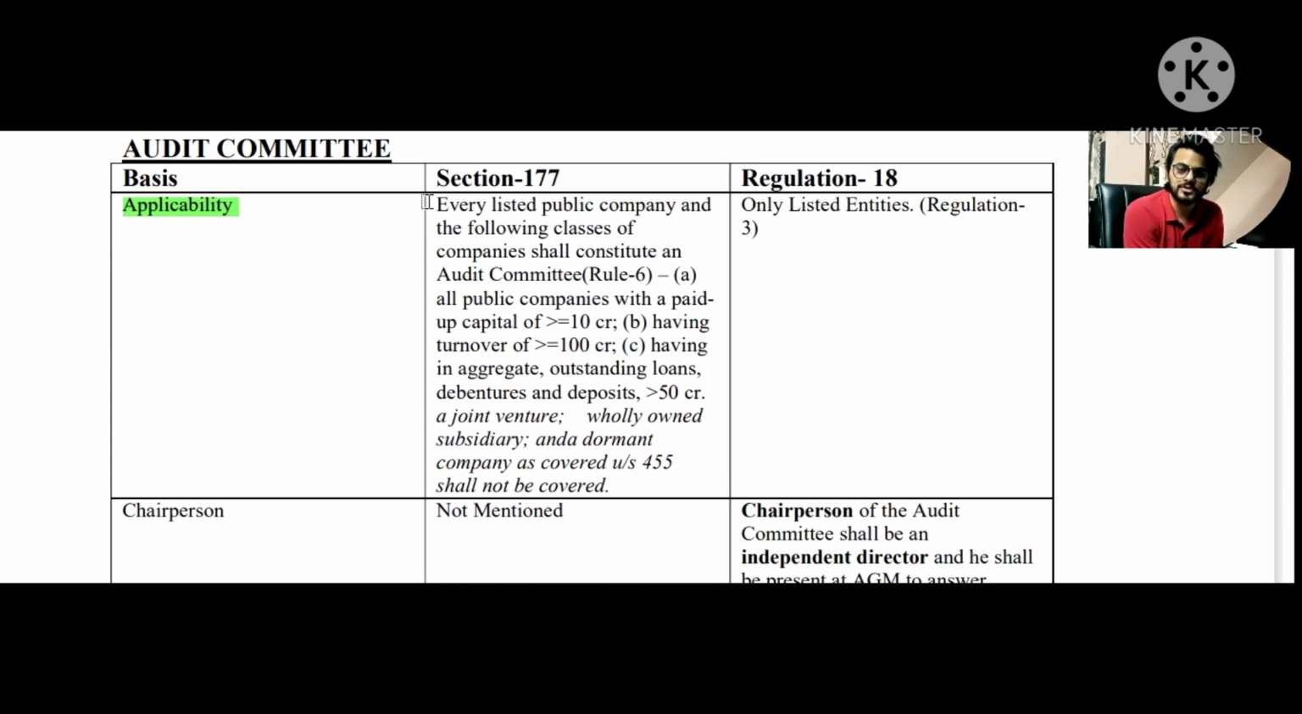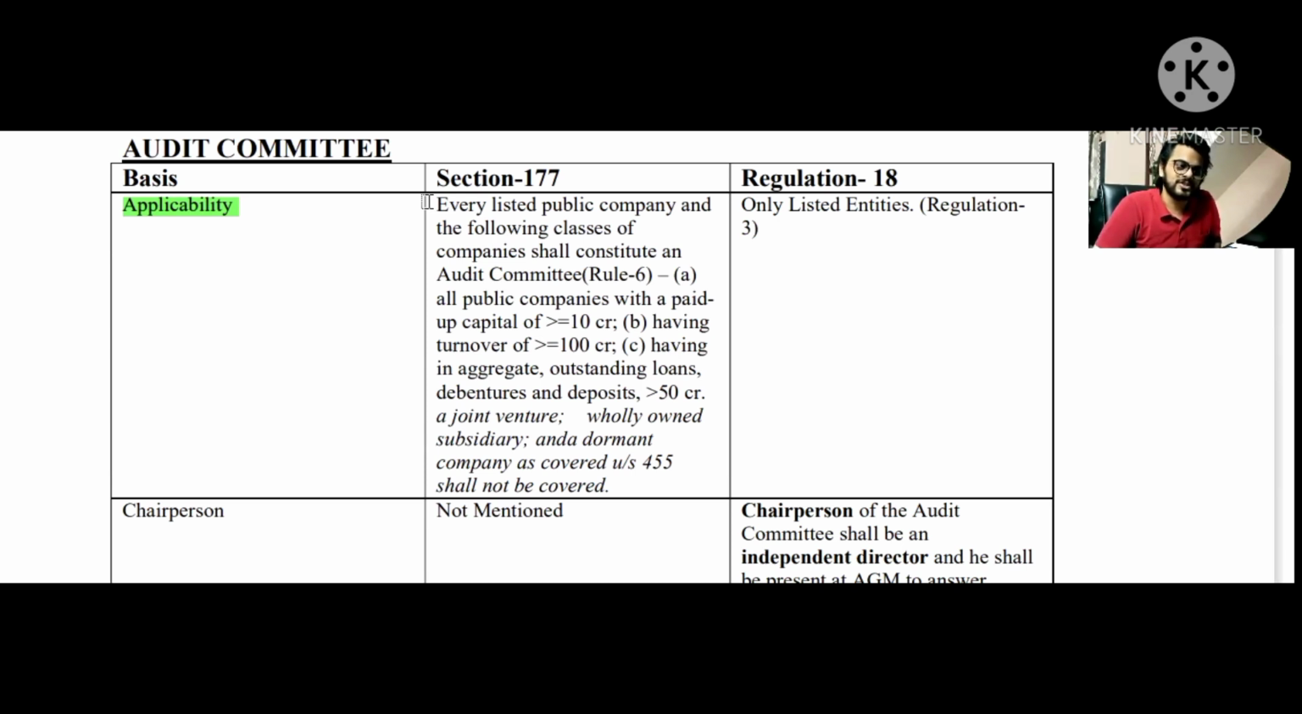And there are three exceptions also. The first one being the wholly owned subsidiaries, they don't need to have audit committee, and the dormant companies, and the third one being the joint venture. If the company is a joint venture or a dormant company or a wholly owned subsidiary, then even though they are meeting the eligibility criteria as mentioned above, they don't need to have an audit committee. All right. And as per regulation number 18, only the listed entities shall have to have audit committee, in comparison to section number 177, which talks about unlisted public companies as well.